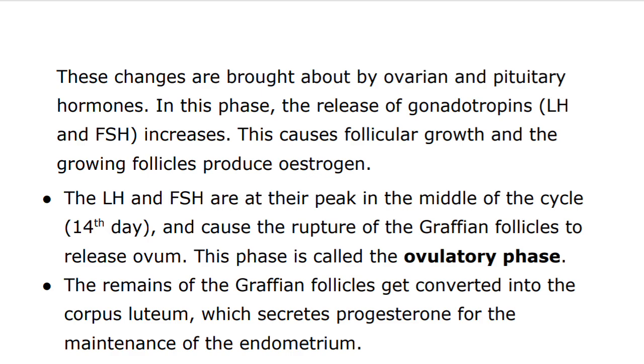During pregnancy, all events of the menstrual cycle stop and there is no menstruation. In the absence of fertilization, the corpus luteum degenerates. This causes disintegration of the endometrium, leading to the menstruation, marking a new cycle.